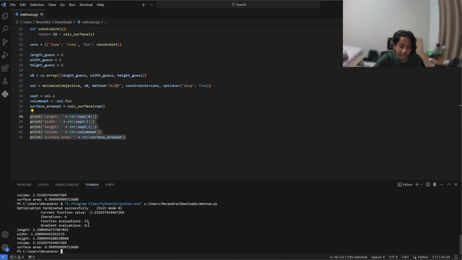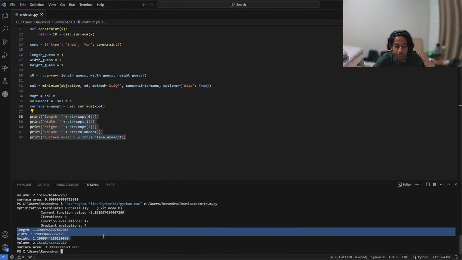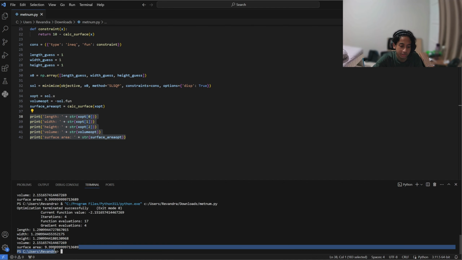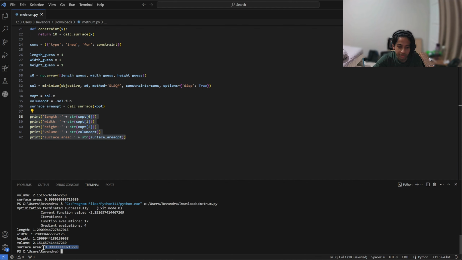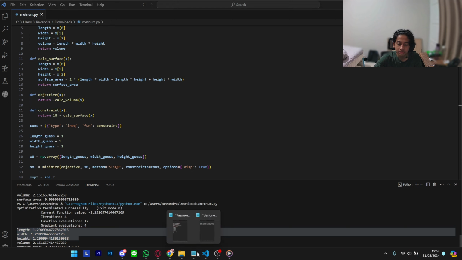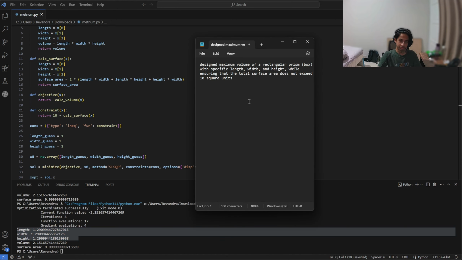Alhamdulillah, it's running correctly, and we have the solution to the problem: the length, width, and height are each 1.29, which gives the maximum volume of 2.15, and the surface area meets the requirement of not exceeding 10, at 9.99999. Not exactly 10, but nearly 10. So by using this code, we can solve this numerical method problem.